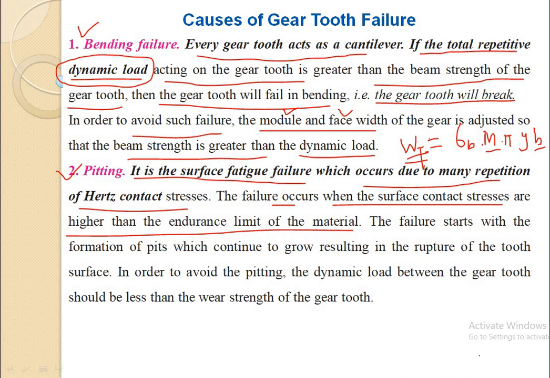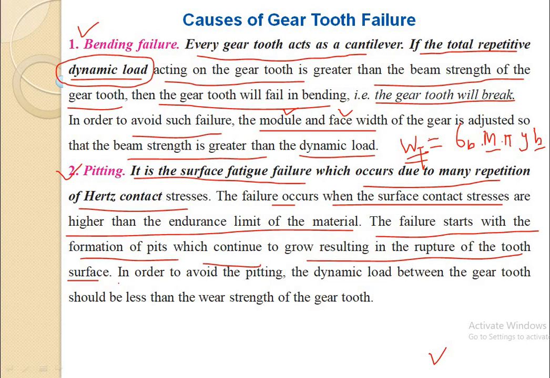Now this failure starts with the formation of pits, small holes. If we crush two materials, there will be a pitting phenomenon, a formation of powder. If this formation of pits continues to grow, it results in the rupture of the tooth surface, and there will be a failure of the gear.